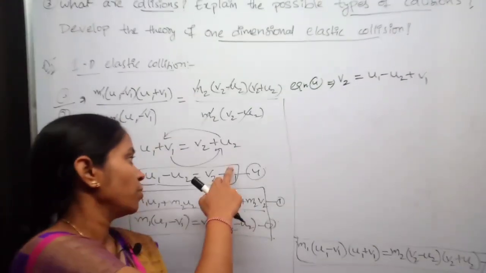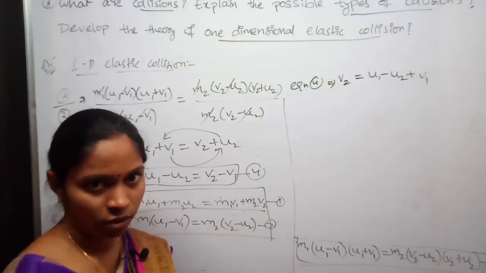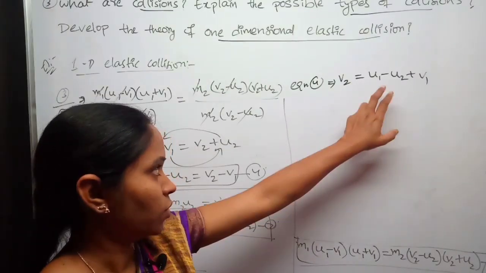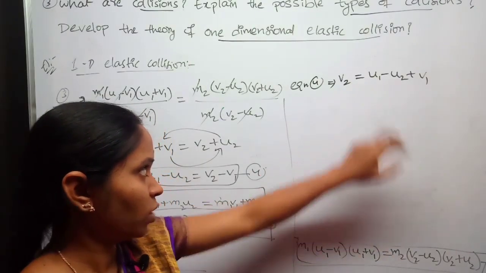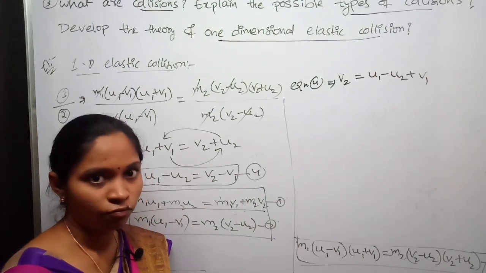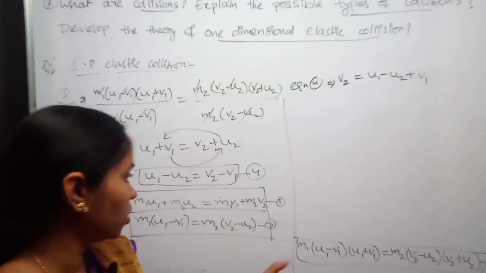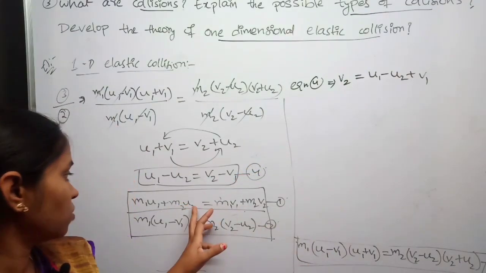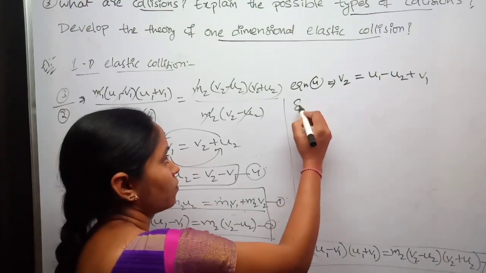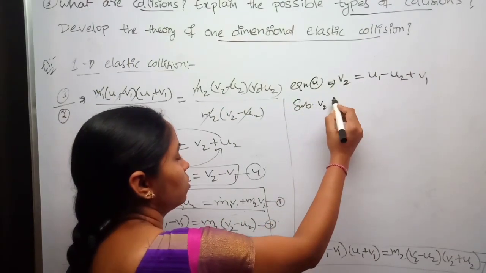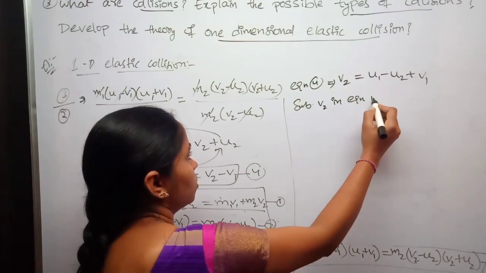I'm just bringing this v1 towards left side. Here I want to find out v1. Therefore I'm substituting this v2 in equation number 1.